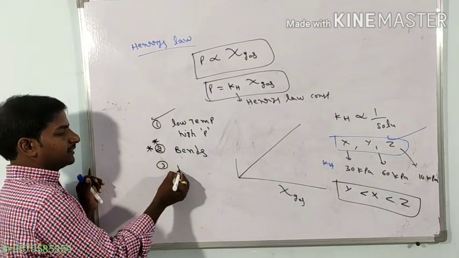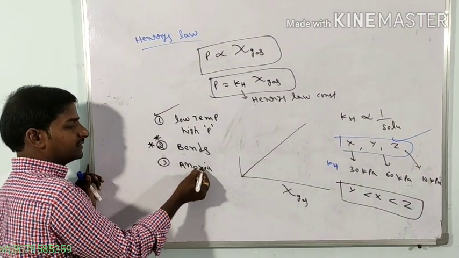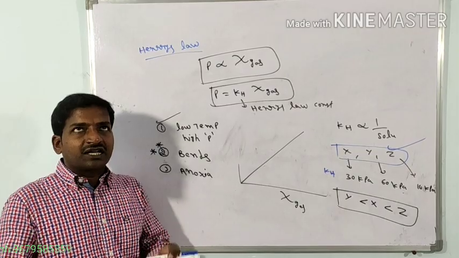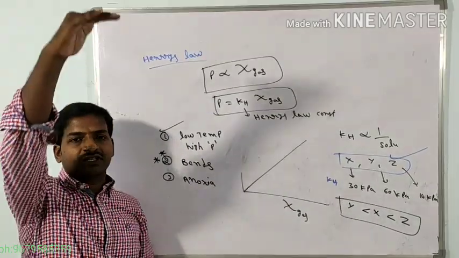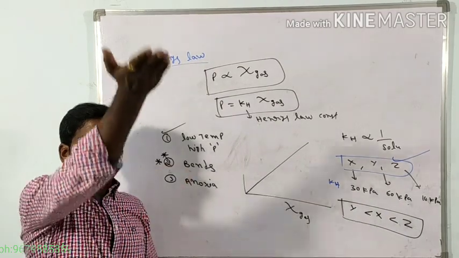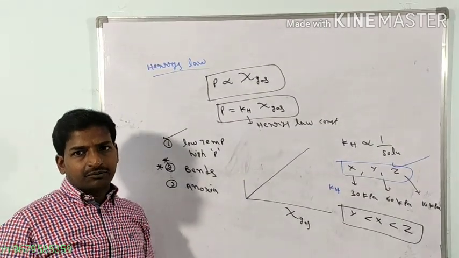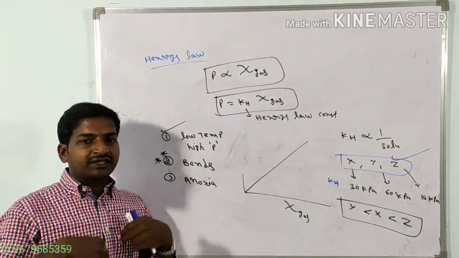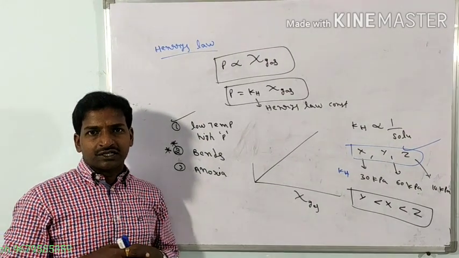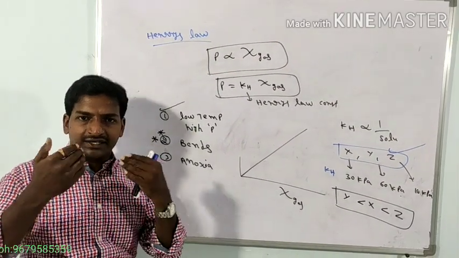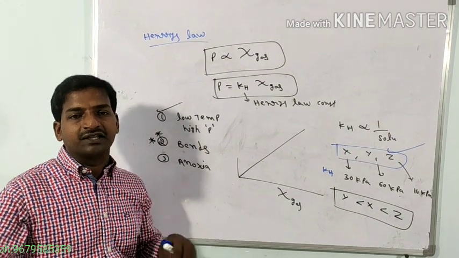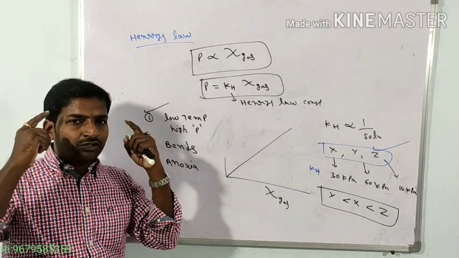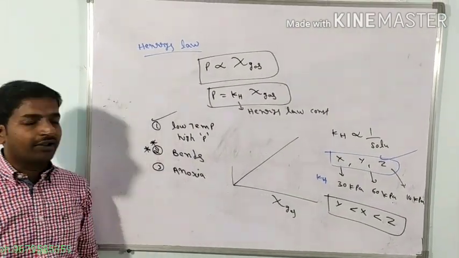Next, the third one is anoxia. Take persons who are living at high altitudes. When we go to a height, the pressure decreases. Those persons will not get a sufficient amount of oxygen in the blood circulation system when breathing, compared to a person on the normal plain surface. Because of this deficiency of oxygen, the person is unable to think perfectly. That is called anoxia.